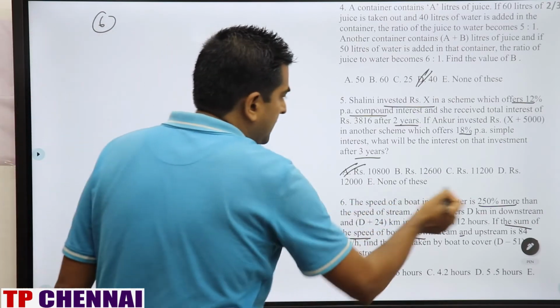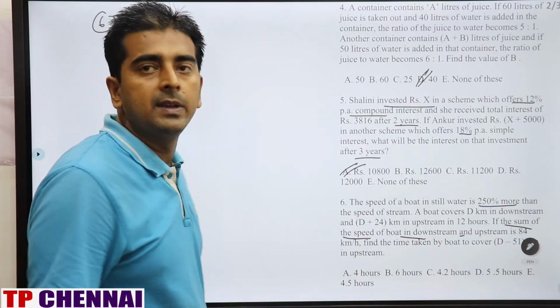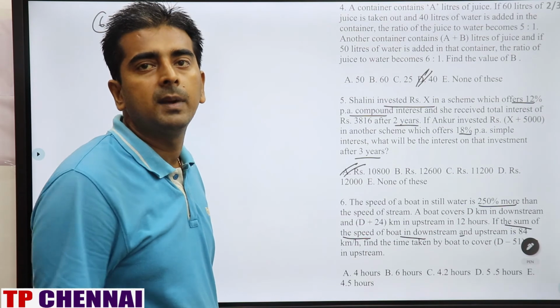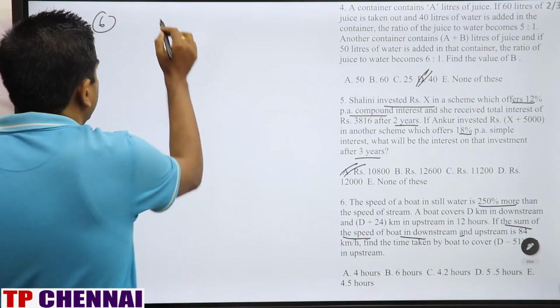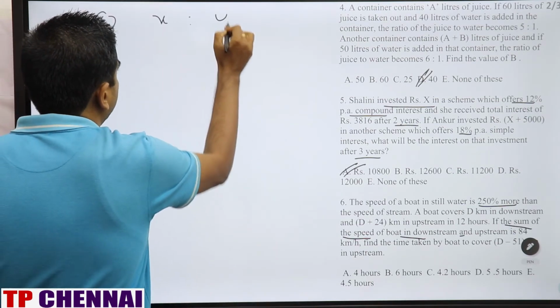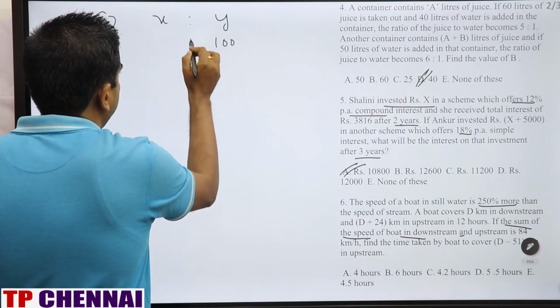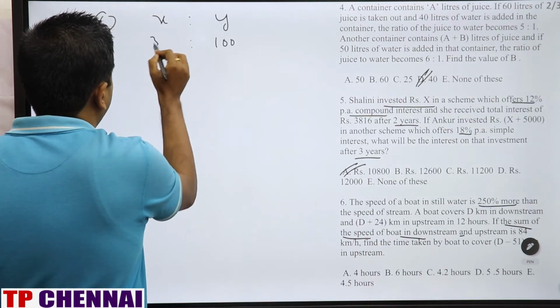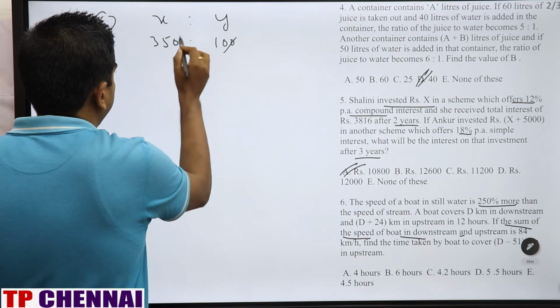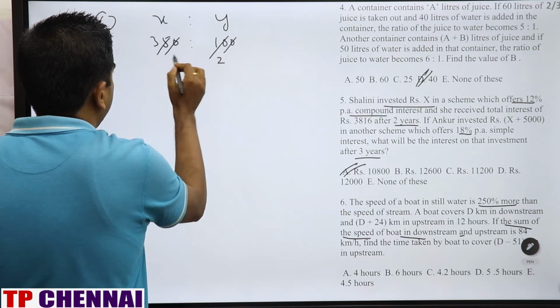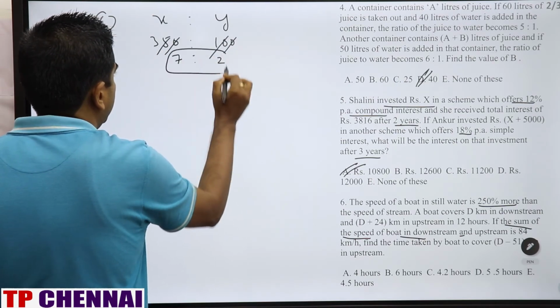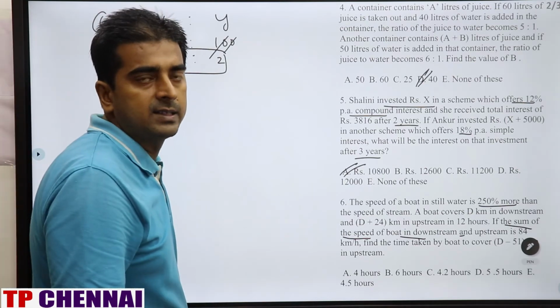So the speed of boat in still water is 250% more than the speed of a stream. 250% more means 100 plus 250, which is 350. So X is to Y: if stream is 100, this is 350. Dividing by 50, 7 is to 2 is the ratio of still water and stream.